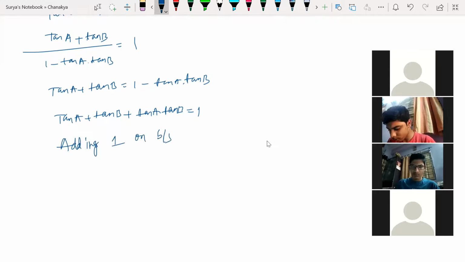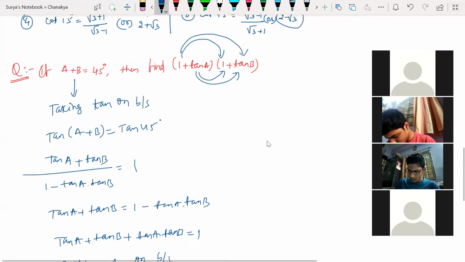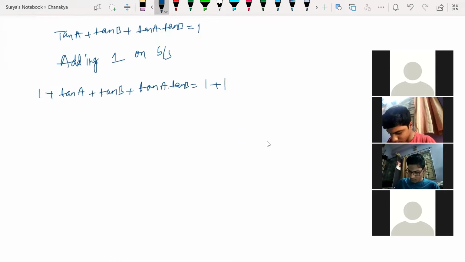So if I add, what am I going to get here? 1 plus tan A plus tan B plus tan A into tan B is equal to 1 plus 1. Why? Because I need 1 plus tan A into 1 plus tan B, right?